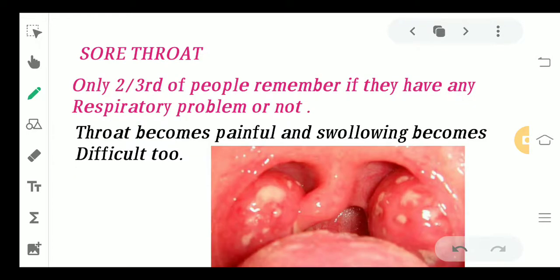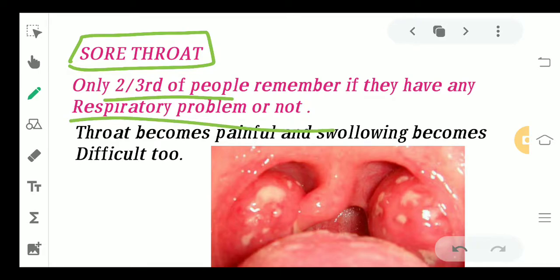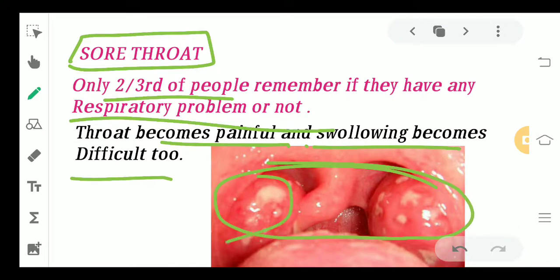Moving ahead to the first one, that is sore throat. So this is very common, right? We all know what sore throat is. Only about 2/3 of people are going to remember if they had any respiratory problem or not. So not everyone. When the patient comes to you and you ask if they had any breathing or respiratory problem, only 2/3 are going to remember, because sometimes it is very minor. Sore throat can be painful, there can be difficulty in swallowing, and you can see in the picture how it looks. There is swelling, excessive erythema and also some white mucus patches can be seen in case of ARF.